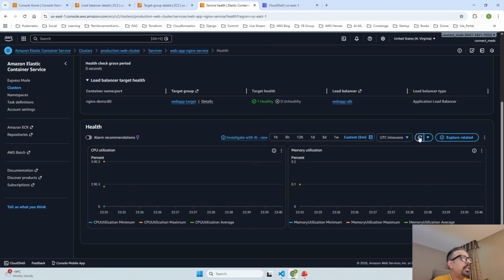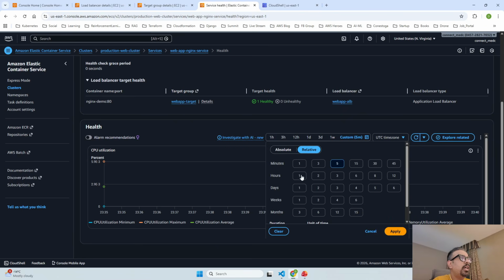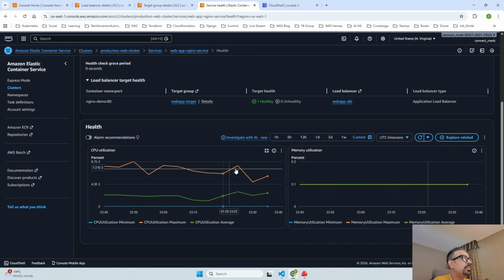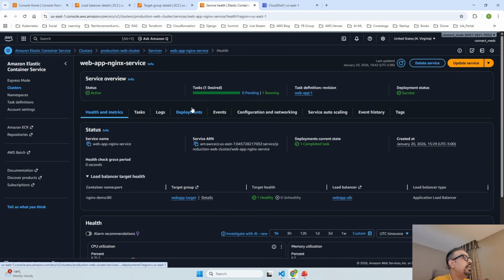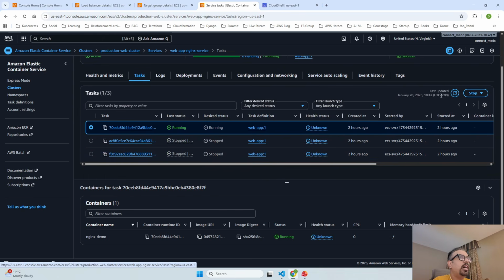It will take at least 5 minutes to show us over here. So instead of 5, let's keep it 1 hour. Yeah, it is showing. So right now the CPU utilization is 8.7.